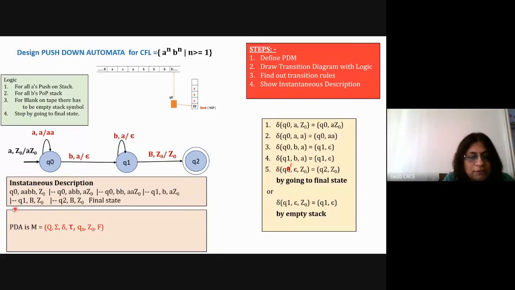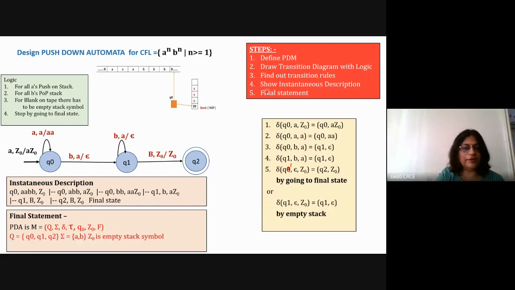So this way, at every instant what is going to happen is represented here with the instantaneous description. And then write down the final statement. So in the final statement, you just write down the values of every element or every tuple of your PDA. That is the value of capital Q: there are three states, Q0, Q1, Q2. Sigma will remain the same, A comma B. Delta is as per all these equations.